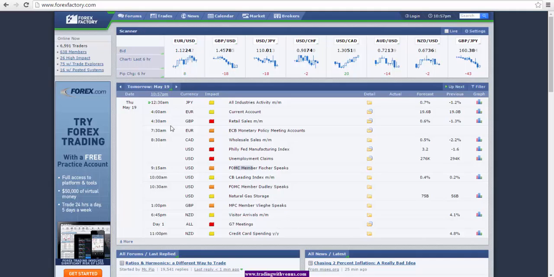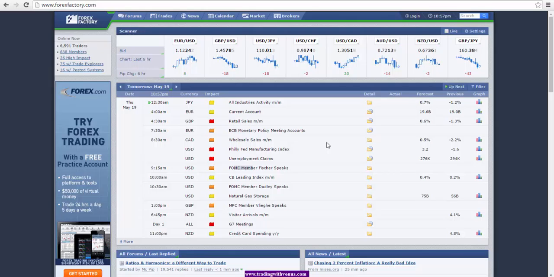So tomorrow we start the day off with retail sales out of the UK at 4:30 a.m. Eastern, and then another very important piece of data that's coming out is the ECB monetary policy meeting accounts. So just like the FOMC monetary policy meeting minutes, this is very important news here as well, and the market will be paying attention to what the ECB's monetary policy outlook is. Last time this had a hawkish tone to it, which had pushed the euro up about 500 pips.